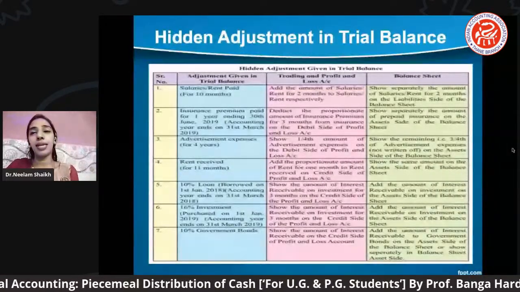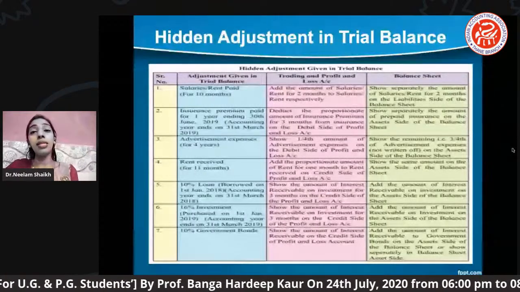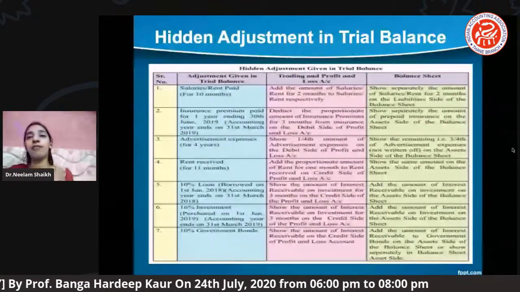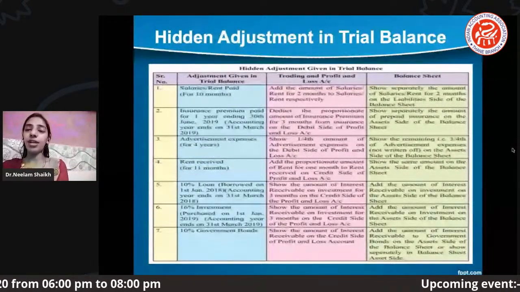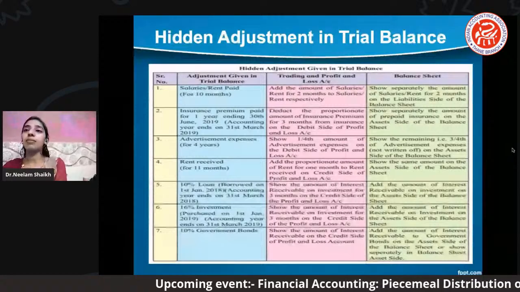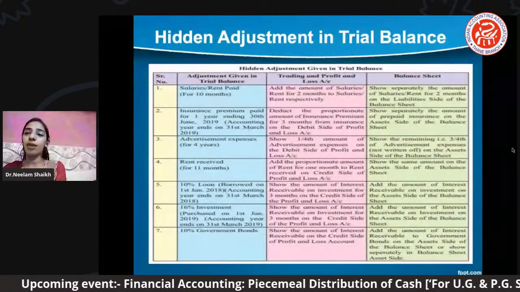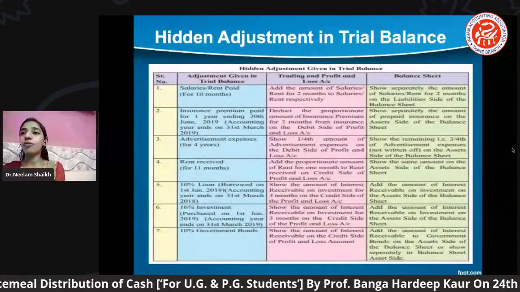Just now as I said, if it is rent received in all 11 months, 10 months, this has been mentioned in your trial balance, and from that you have to identify and find out, yes, there are certain prepaid, there are certain outstanding, and you have to give the adjustment accordingly. There may be a possibility of a loan.